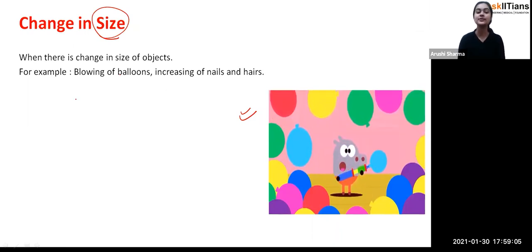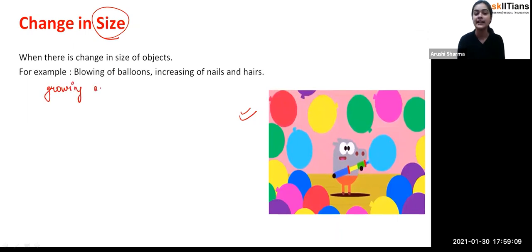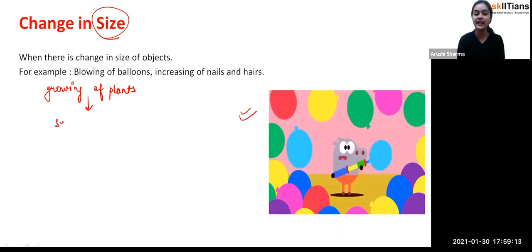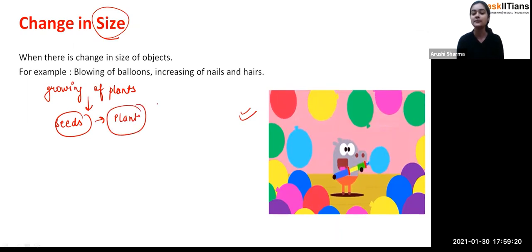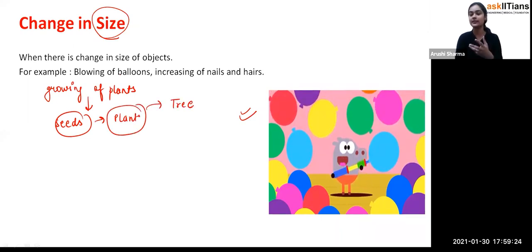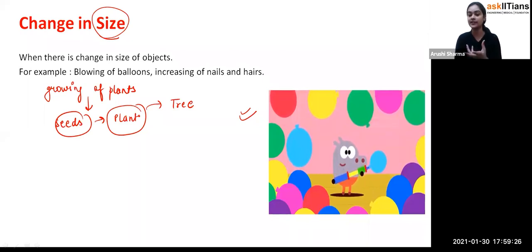For example, student, growing of plants. First of all, in the growing of plants, we have seeds, and from the seed they start forming a plant. Okay, a small kind of plant. And from that plant, after some time, we observe different kinds of trees, depending upon the type of plant we are growing.